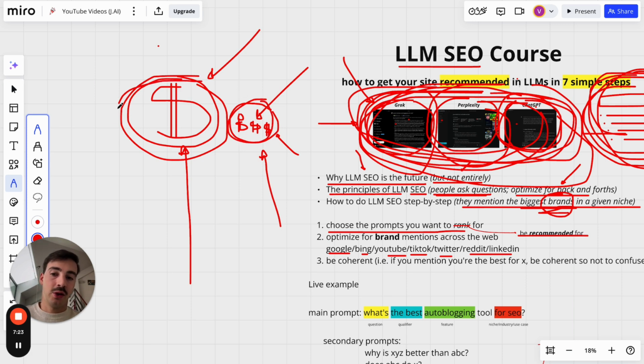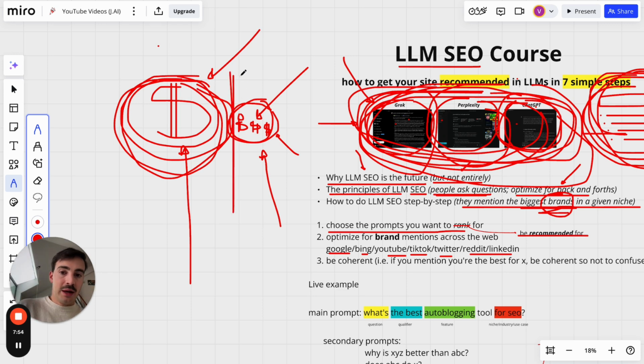Either way, this is still going to be mentioned in the list if you ask it for a list. So my point here is that you don't necessarily want to be the bigger brand, but it's not just because you make more money and are more successful that you're going to be recommended more times. The brands that are recommended more times are the brands that are bigger. And you become bigger by the number of mentions your brand has. And of course, if you have more brand mentions, most likely you make a lot of money. So again, they're correlated, but they're not a causation. There's correlation, but not causation.